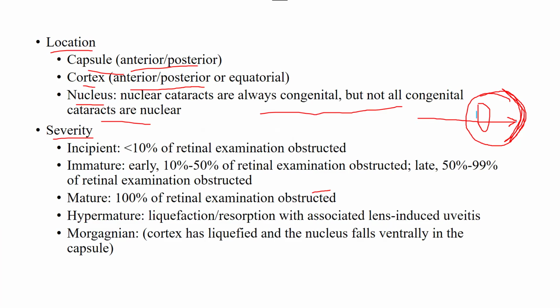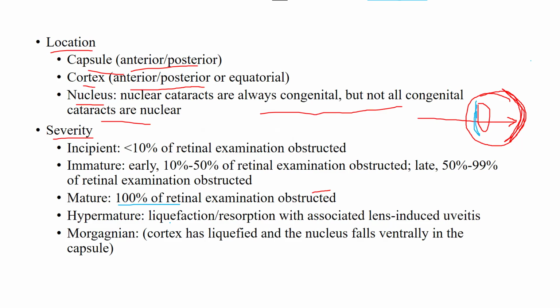But the immature cataract still has two types. If it's early, 10 to 50% of the retina is obstructed, and if it's late, 50 to 90 or 99% of the area is obstructed. So we are not going to exactly see the back side of the fundus. But when it comes to mature, 100% of the retinal exam is obstructed. So the whole area is going to be obstructed.